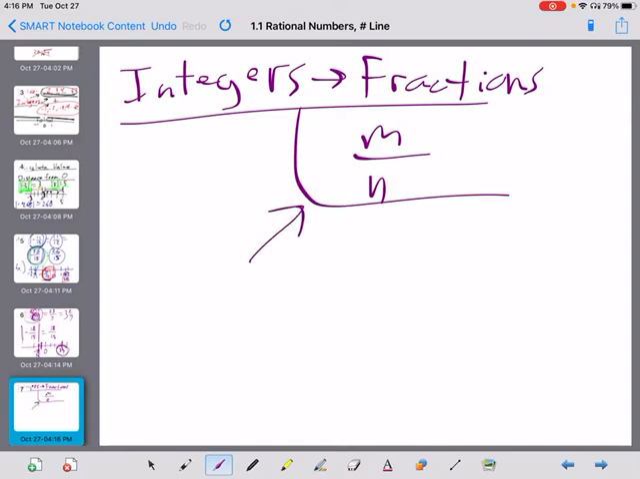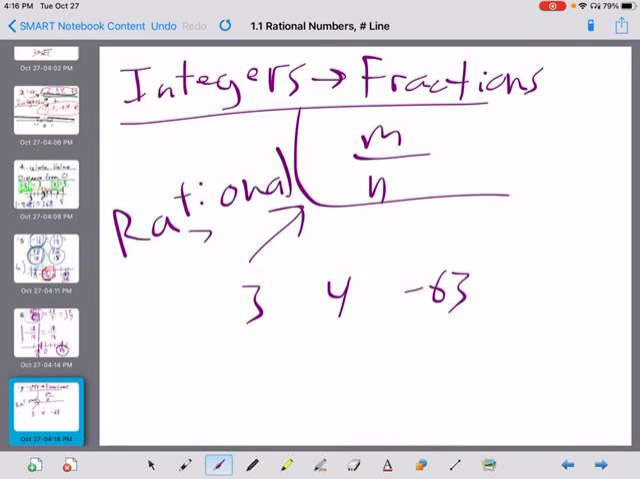But that's a fraction, right? Well, what about the number 3 or 4 or negative 63? Are those rational? You don't write those as fractions. There's no m over n there. Well, yes, there is. M over n. So m is one number, and n is another number.